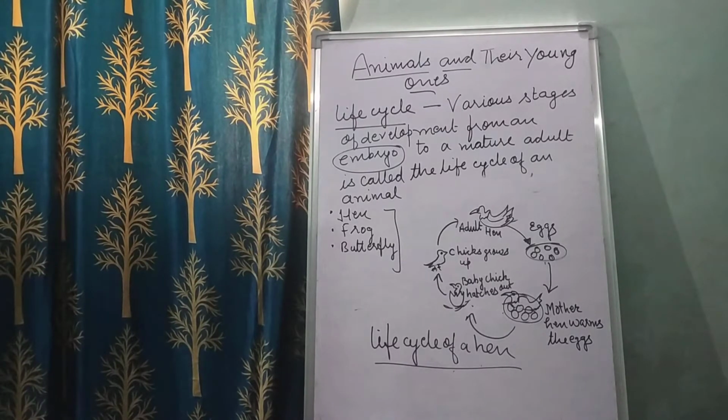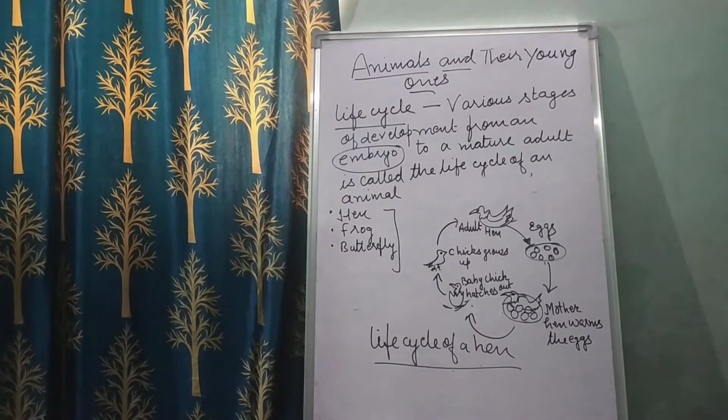Children, the various stages of development from an embryo to a mature adult are called the life cycle of an animal. Now let's learn about the life cycle of some egg laying animals. This is the life cycle of a hen. See children, in the life cycle, first you see the adult hen.